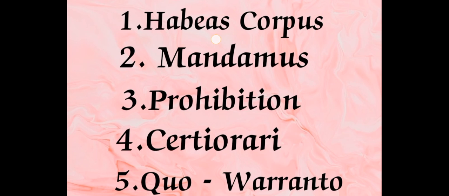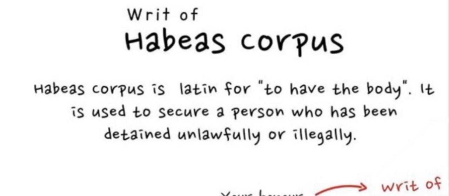The first one is habeas corpus. Habeas corpus is a Latin term which means to have the body. It means to produce the body before the court. Detention means the person is kept in official custody or is being given punishment. So to have the body means to produce the particular person who has been detained before the court.